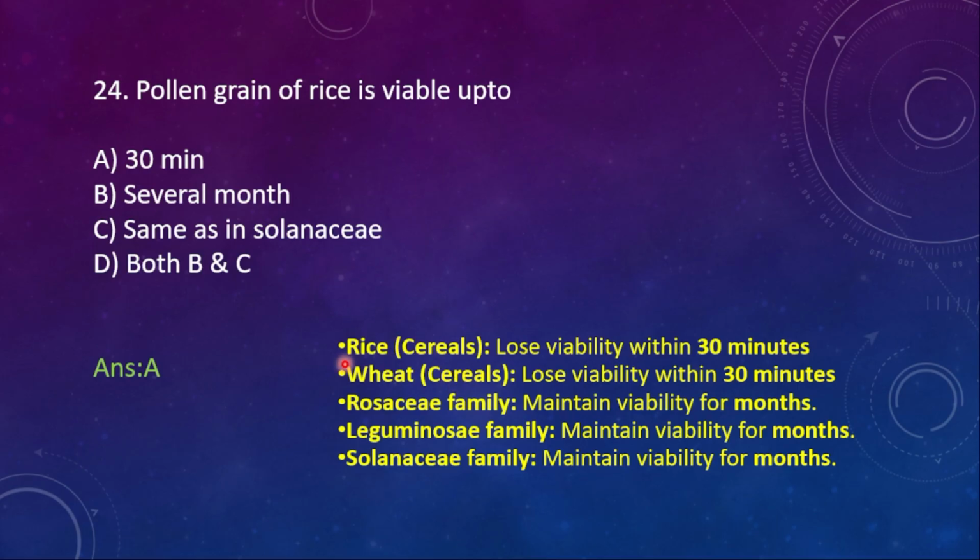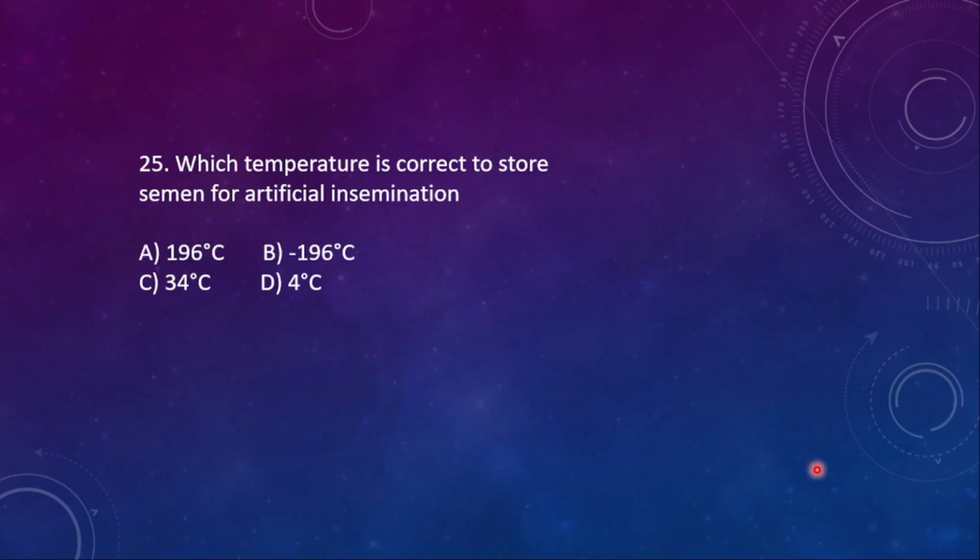Rice loses viability within 30 minutes. Wheat is the same as rice. Rosaceae family members maintain viability for months. Leguminosae family members maintain viability for months. Solanaceae family also maintains viability for months.